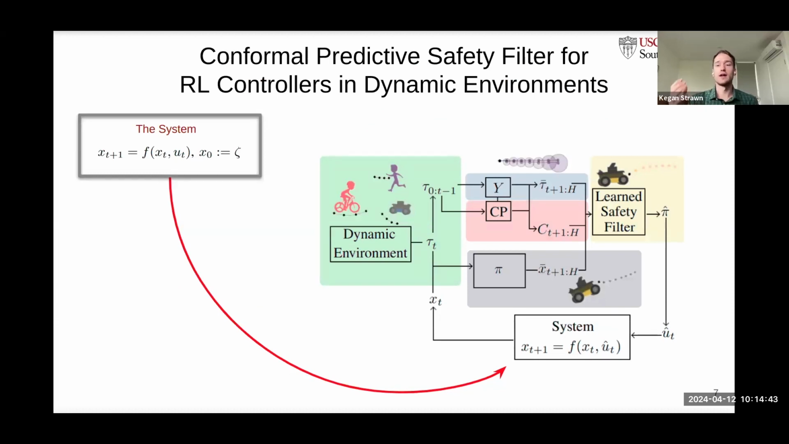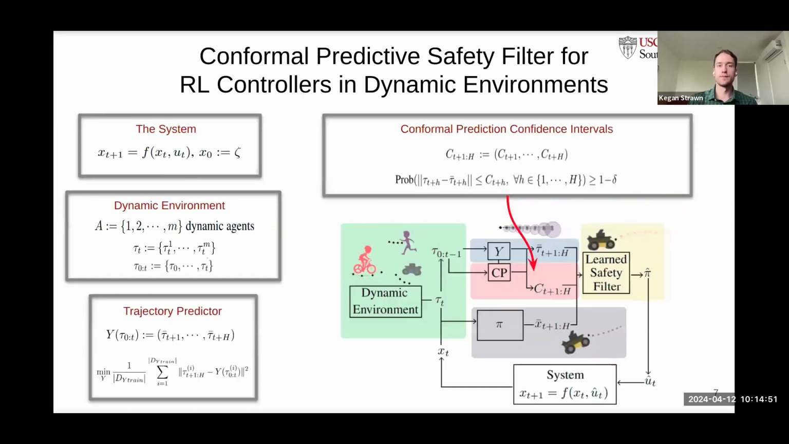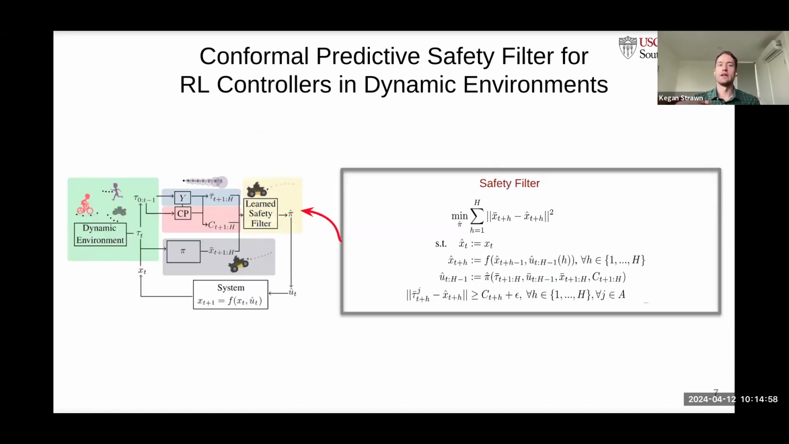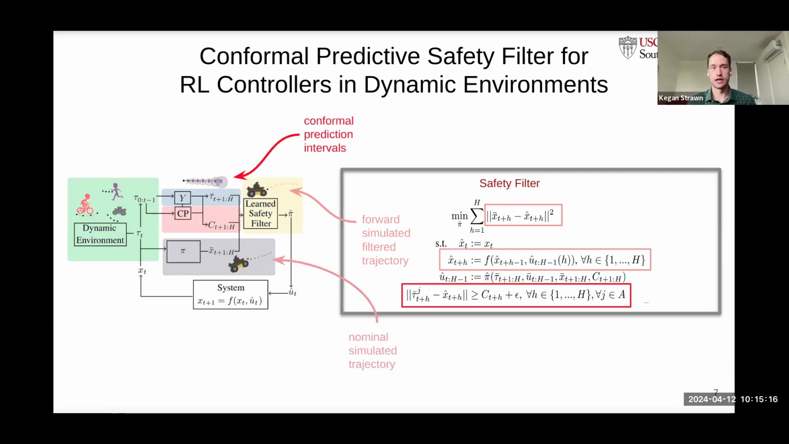Here's a brief overview of our entire method, and it starts with our system, the environment it operates in around other dynamic agents, our trajectory predictor, and the conformal prediction intervals. These are all combined with the forward simulated nominal control system, and we use them to train our safety filter. We learn this safety filter for H future time steps, hopefully producing a trajectory that is safer across those H future time steps. We learn it such that the future trajectory also deviates minimally from the nominal controller trajectory, yet avoids those conformal prediction intervals.